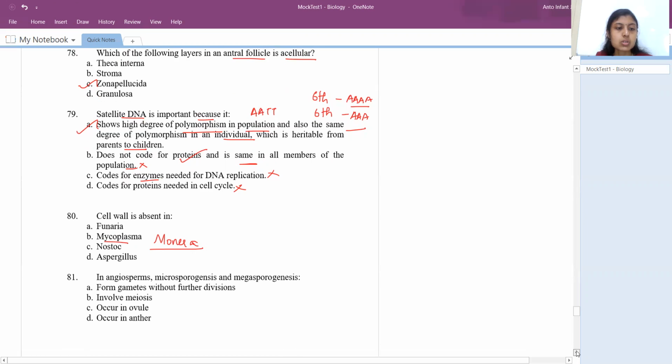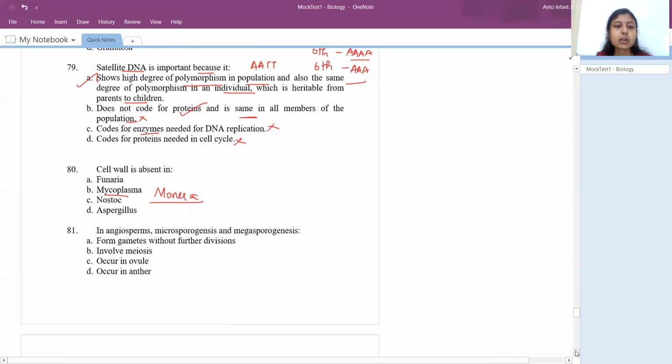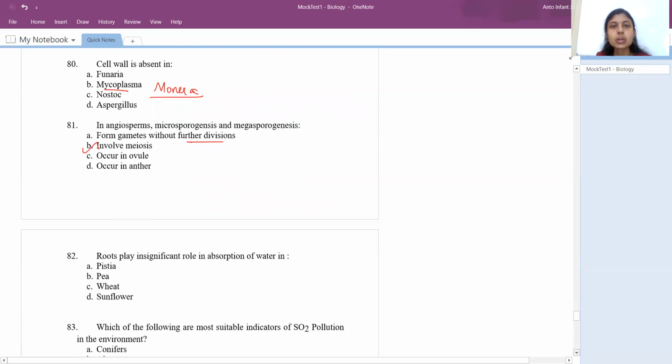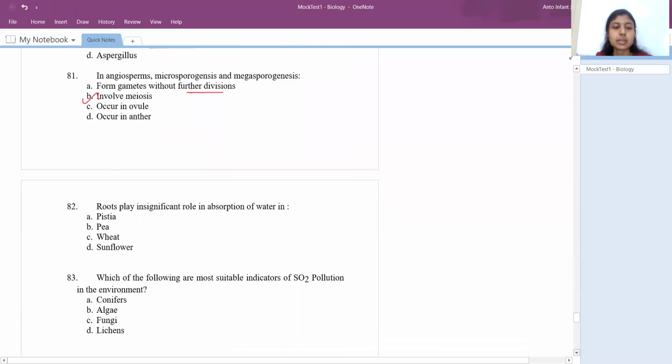Okay, right. So 81st: in angiosperms, microsporogenesis and megasporogenesis form gametes without further division? No. You will have meiosis followed by mitosis, right? They will involve meiosis, it is right. They occur in ovule and in anther, both separately, but they are telling you that together it doesn't occur in ovule, together it doesn't occur in anther. The answer is B. Both will involve meiosis. Microsporogenesis means formation of microspore, which becomes the pollen grain. Megasporogenesis is formation of megaspore, inside which we have the female gamete, the egg.